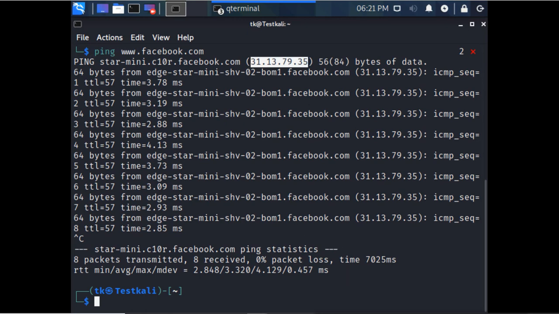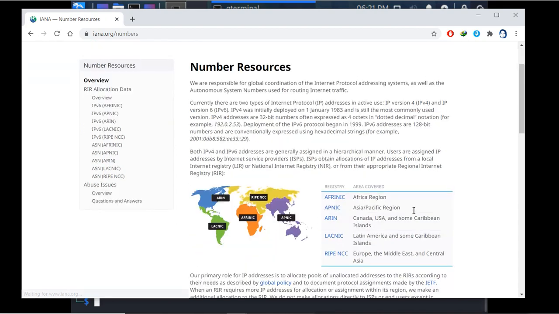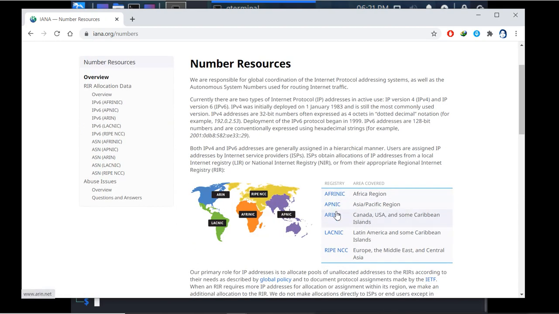I will go to the IANA organization, iana.org. This is the Internet Assigned Numbers Authority. Here I will go to number resources, where I will find the different registers. These are the different regional registers where your public IPs will be registered.